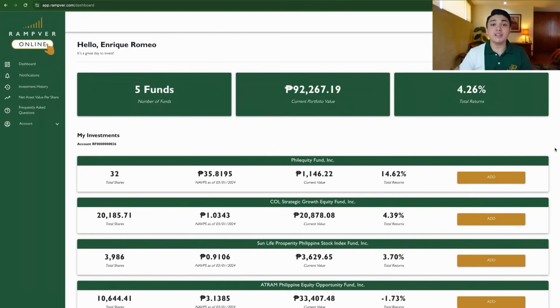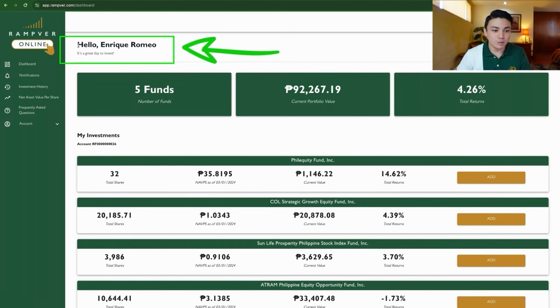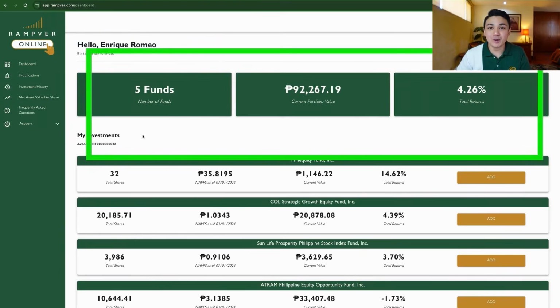We will go through the dashboard from top to bottom. So you will see first here, sa taas, greetings, diba? Hello, Enrique Romeo. It's a great day to invest, diba? And in the top, you will see quick details on your portfolio. So currently, I have 5 funds available, diba? This is my current portfolio value, and this is my total returns. So this summarizes all of my funds in the platform.